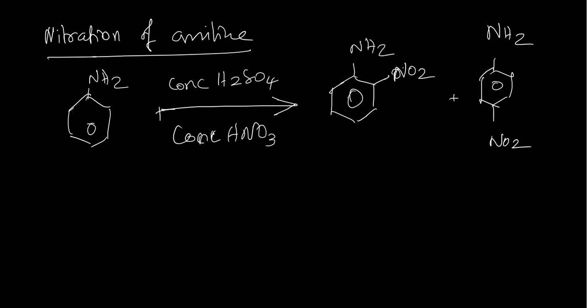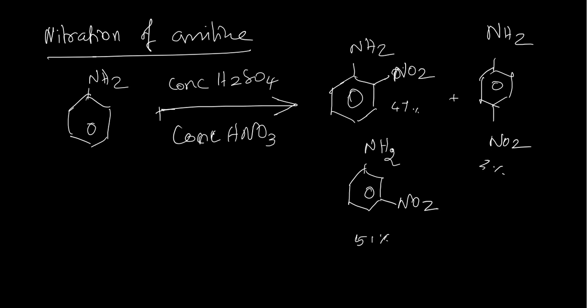There is one more product also formed in this case, that is meta-nitroaniline. Meta-nitroaniline is also one of the products of aniline. Actually, I think this is around 51%, I don't know exactly how much, this is around 47%, and around 3% or something.